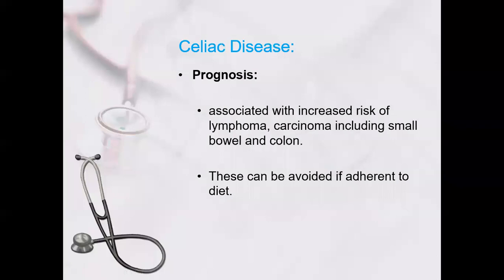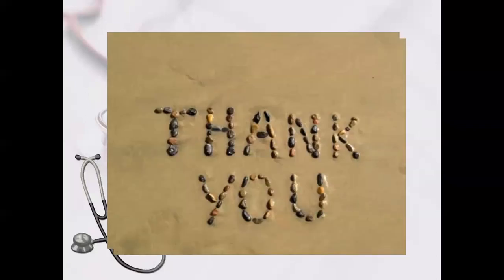So lastly, we can explain this also: if you restrict wheat and wheat-containing foods for the whole life, the child will be normal, there will be no anemia, height will be normal, and all parameters of a healthy life will look healthy. If you give wheat and wheat-containing foods, the child will have short stature, anemia, recurrent abdominal pain, chronic diarrhea, abdominal distension, and the general condition of the child will not be good. So all this we explained to you in the counseling for celiac disease. Thank you. Any questions?